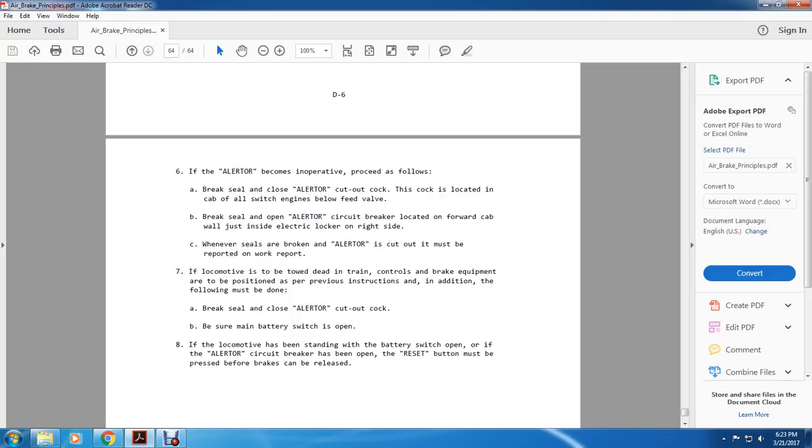In addition, the following must be done: break the seal and close the alerter cutout cock, and be sure the main battery switch is open. If the locomotive is standing and the battery switch is open. If the alerter circuit breaker has been opened, the reset button must be pressed before brakes can be released.